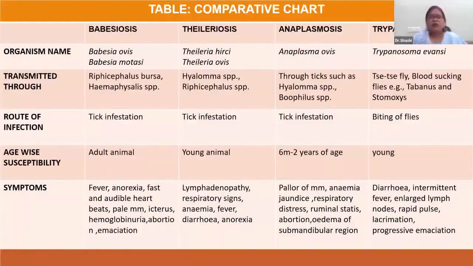Comparative chart of all 4 haemoprotozoan diseases. These are babesiosis, theileriosis, anaplasmosis, and trypanosomiasis.